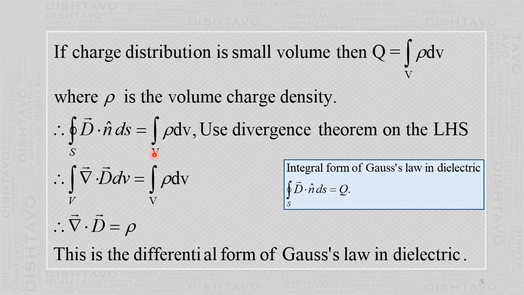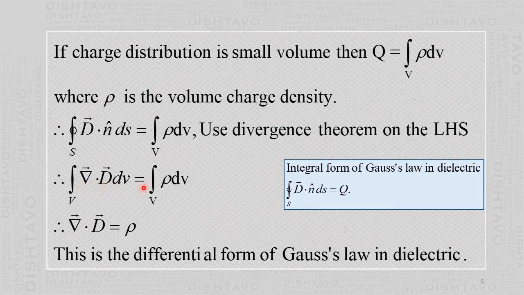Then we use the divergence theorem on the left hand side. According to the divergence theorem, the surface integral of the function, so the function is vector D, is the volume integral of the divergence of the function. So this volume is enclosed by the surface S. We convert that surface integral into the volume integral, and this is divergence of vector D, and that dV has to be there because it is a volume integral.